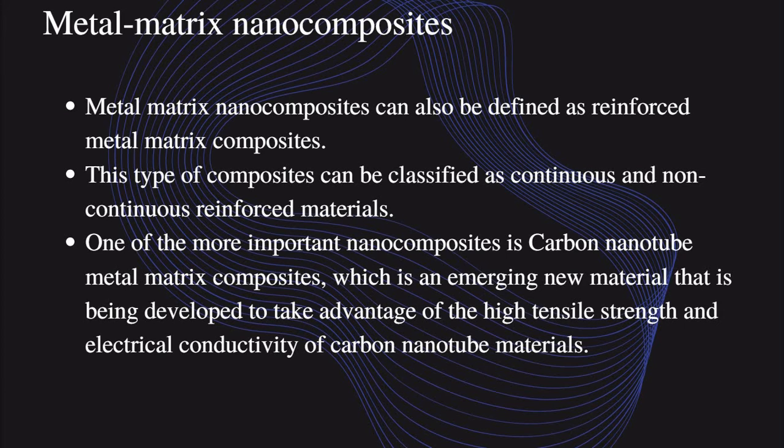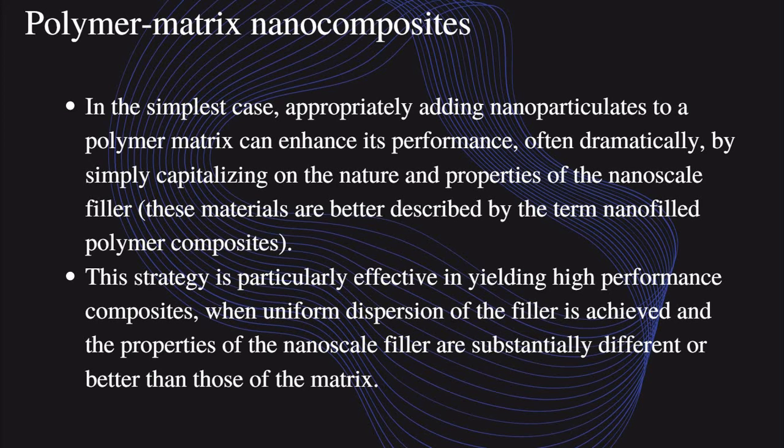So adding nanoparticles to composite materials increases the positive characteristics of the material. So another one is polymer matrix nanocomposites.